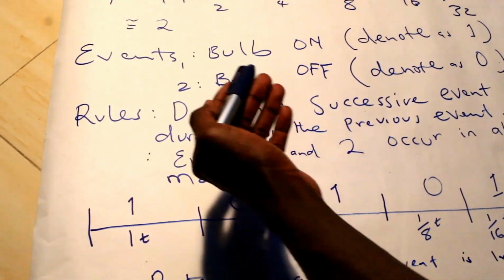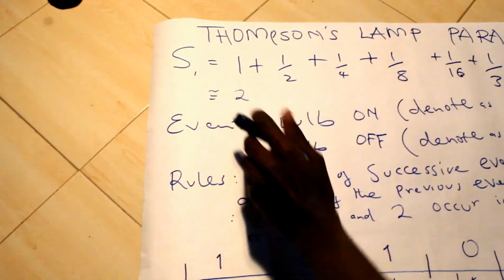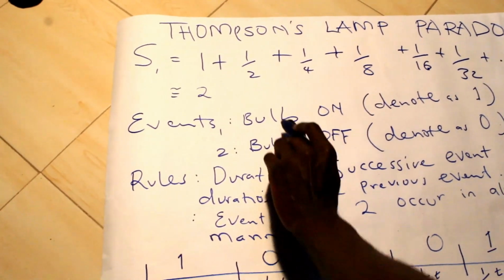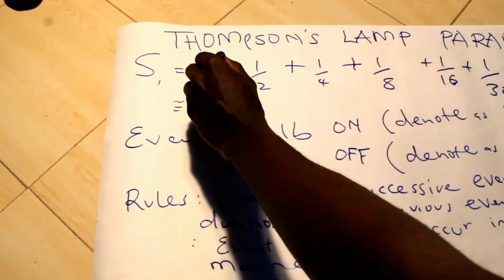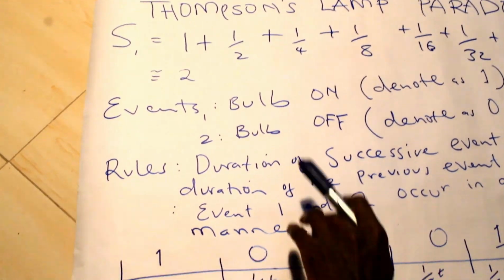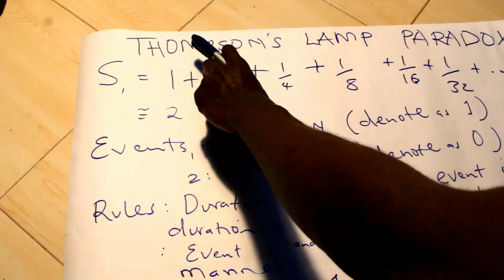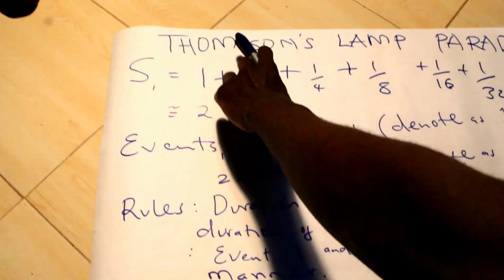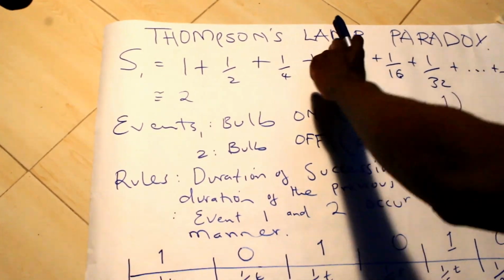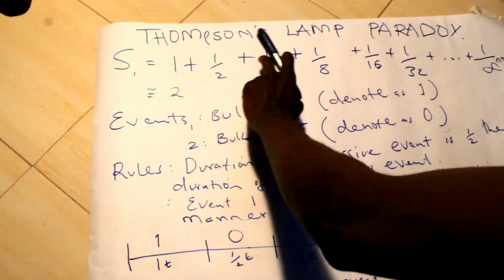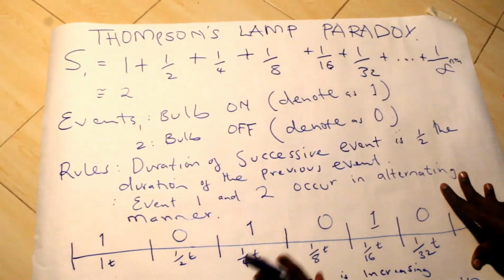So when we do a summation, the 1 here refers to the duration of the first event, and the first event is the bulb being on. If the first event, the bulb being on, is 1 second, then from the rules the second event should be half the previous event, so half a second. So the bulb will be off for half a second, on for a quarter second, off for an 8th, on for a 16th, and in that successive manner.